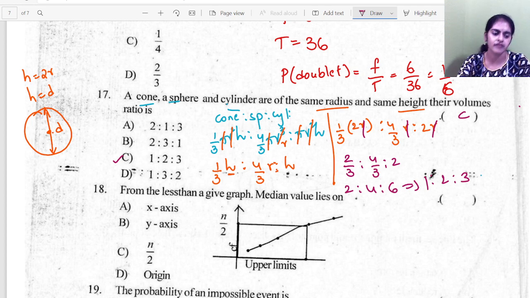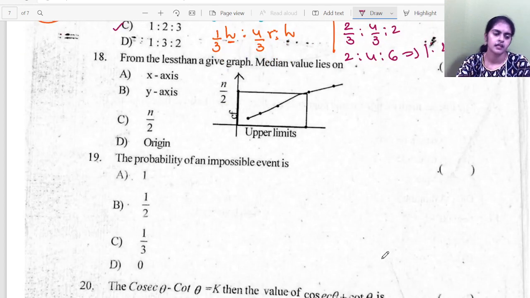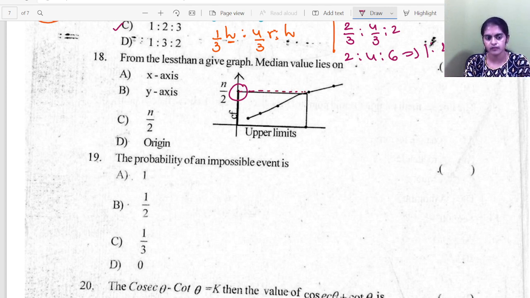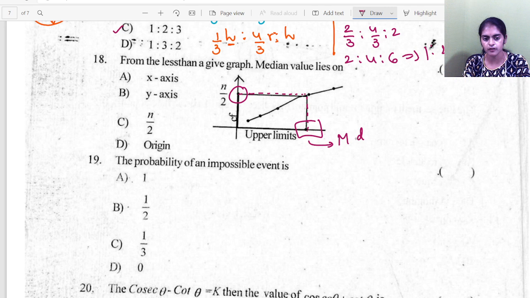This is a solving question. From a less than graph, if a less than graph is given to you, the median value lies on... Always remember how you find the median value. Once you draw the graph, you take n by 2 on the y-axis, draw the corresponding line onto the graph, and draw a perpendicular. Wherever it intersects the x-axis, this gives you the median value.